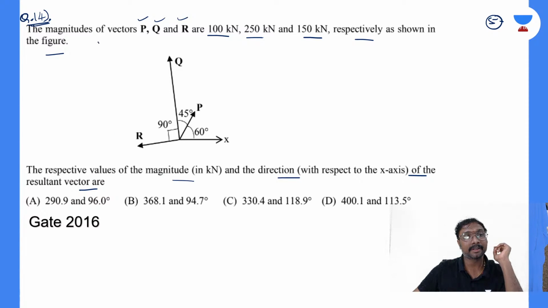I'll tell you, right? The magnitudes of these P, Q and R forces are given, right? Then you can say it is the resultant force, if you just observe. This is the sixth one. You can say, if you just observe, the net horizontal force. What is that net horizontal force, everyone?